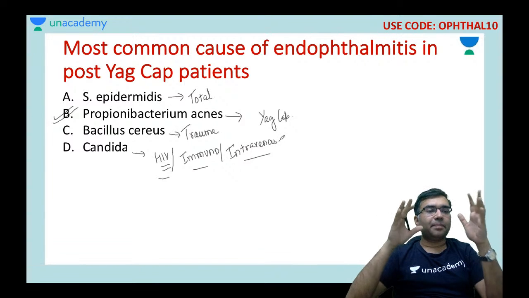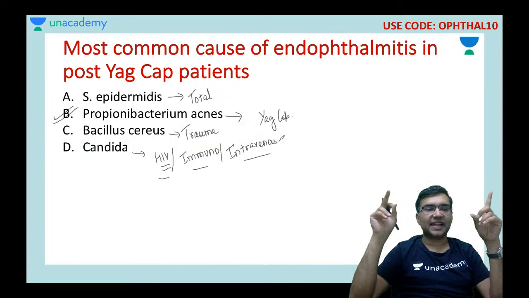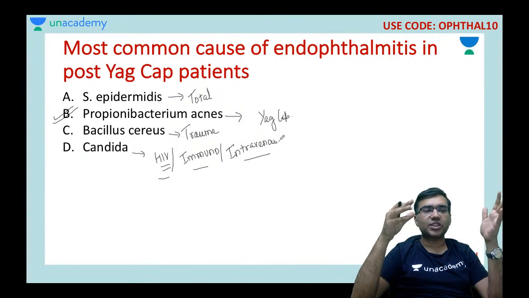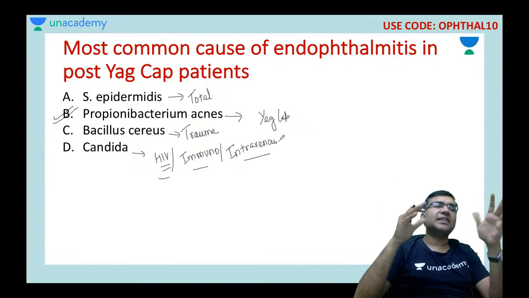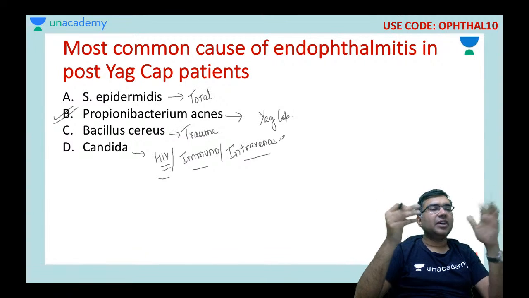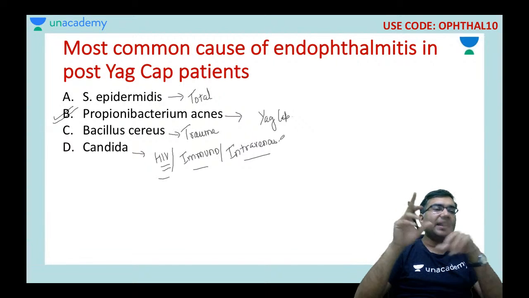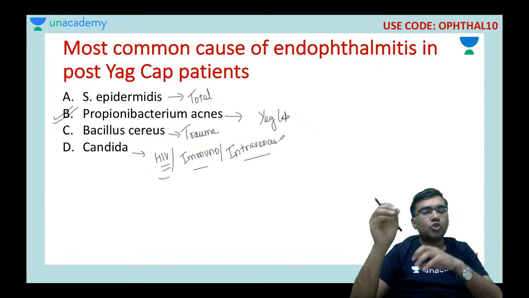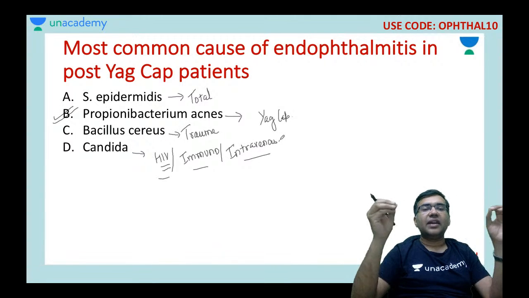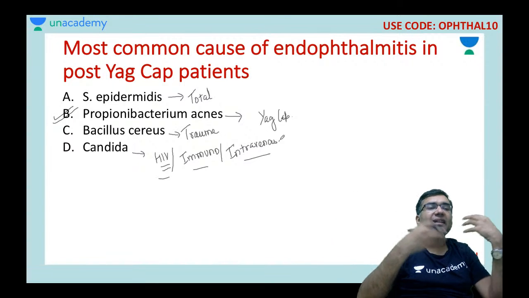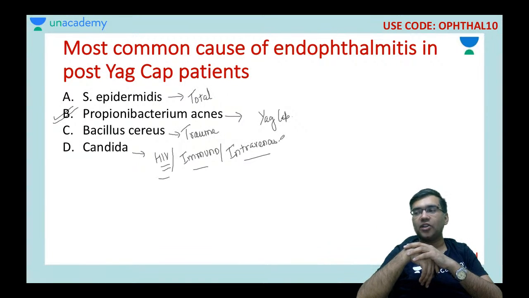So basically, Asif, I think you joined the session late. This was my first slide. Can anyone answer Asif's question? How would the patient complain? The patient says that, sir, after the surgery I was absolutely fine on day 1, but on day 3 I am having redness, pain and watering in the eye, and my vision has dropped. So acute onset of decrease in vision with pain, watering, photophobia and complaints of uveitis. This is the presenting complaint of a patient of endophthalmitis.